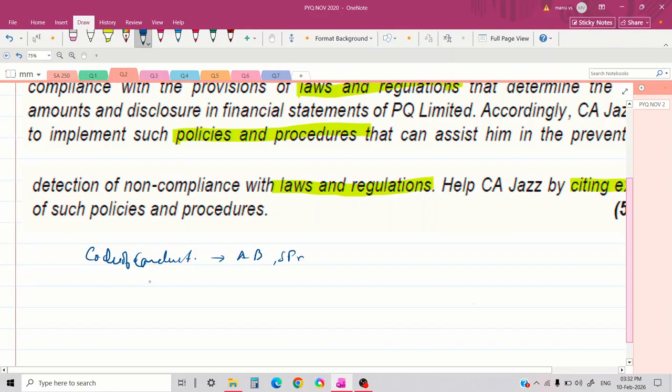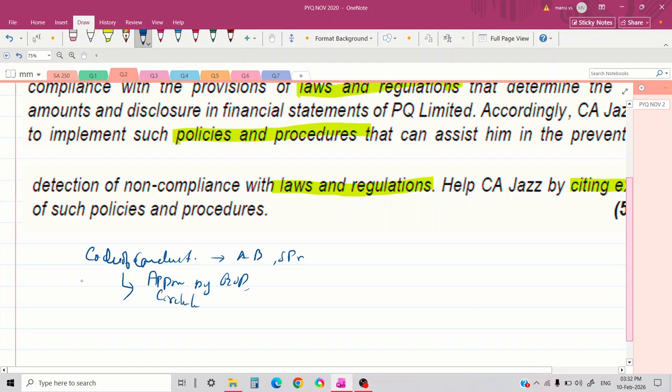So this code of conduct must cover certain things like compliance of laws and regulations. There should be no bribery or corruption in the organization. There should be no falsification of record. There must be respect for environmental laws. And this code of conduct must be approved by the board of directors, and it must be circulated among all the employees.